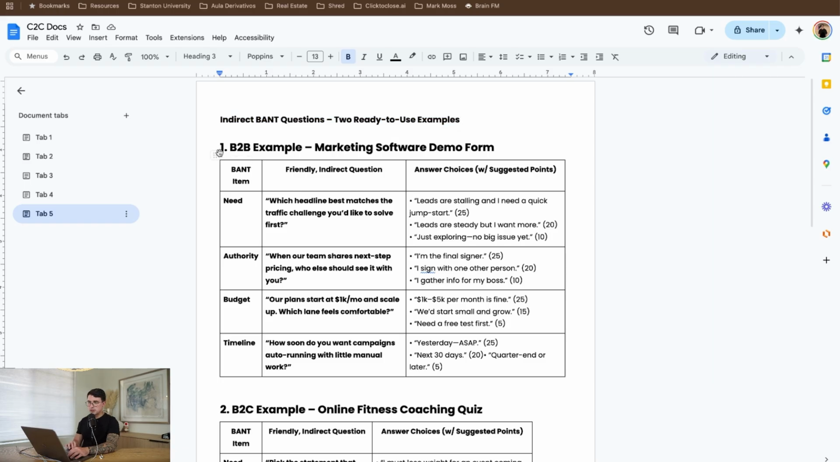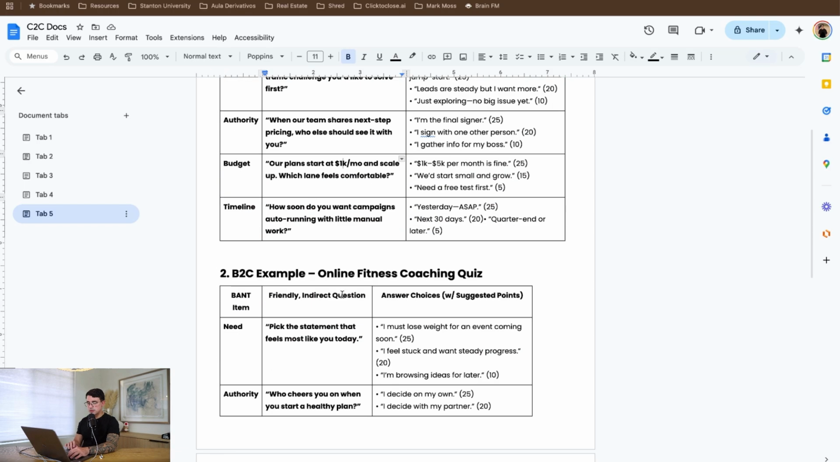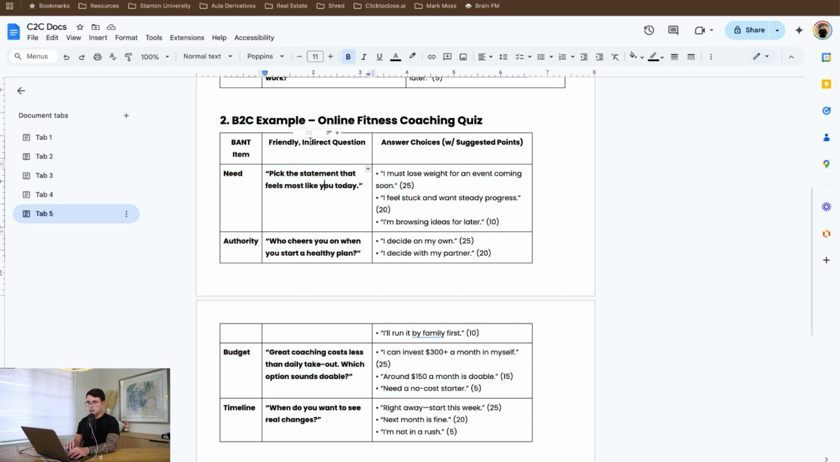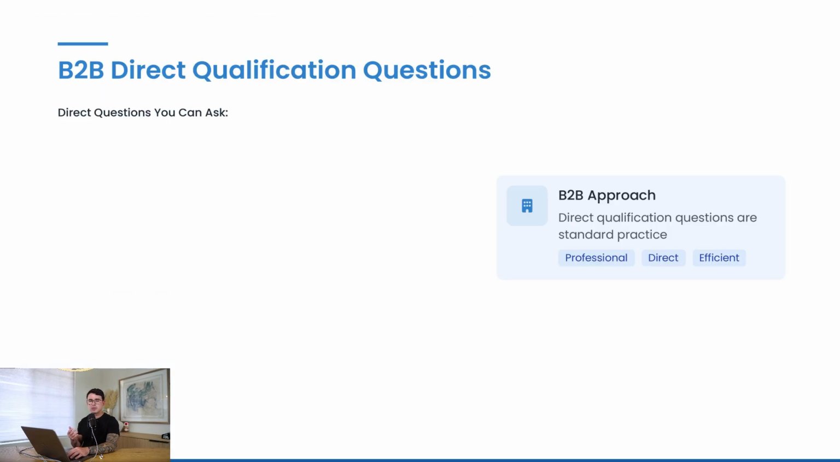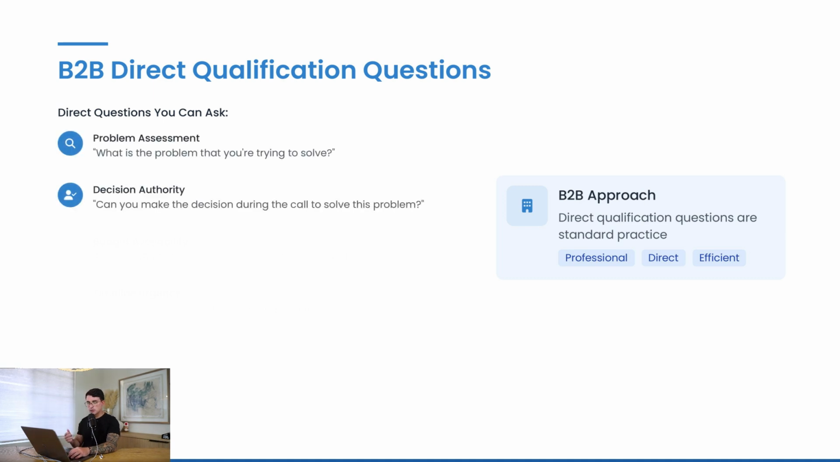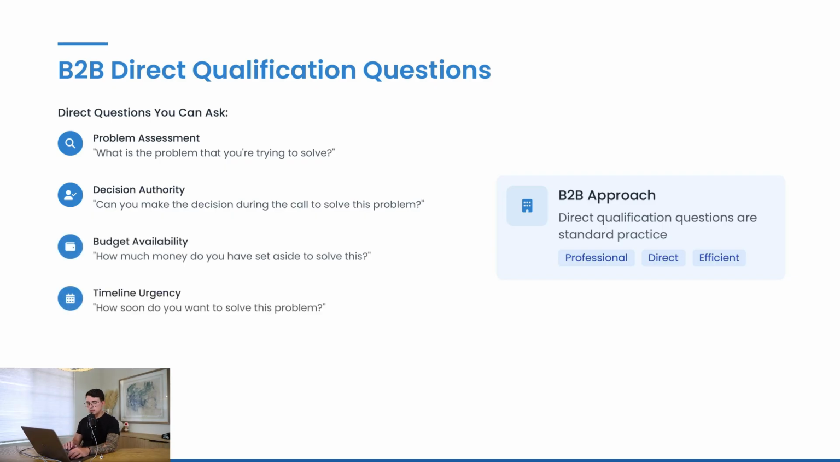And I put two examples here of types of questions because there's a couple of things that I'd like to highlight between the differences of B2B and B2C. If you're selling B2B, you can be a little bit more specific on the qualification. You can literally ask, what is the problem that you're trying to solve? Can you make the decision during the call to solve this problem? How much money do you have set aside to solve this? And how soon do you want to solve this problem? When you're asking B2B, people are less sensitive to those types of questions, right?